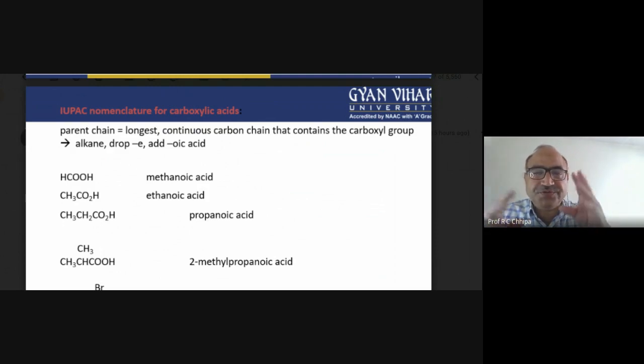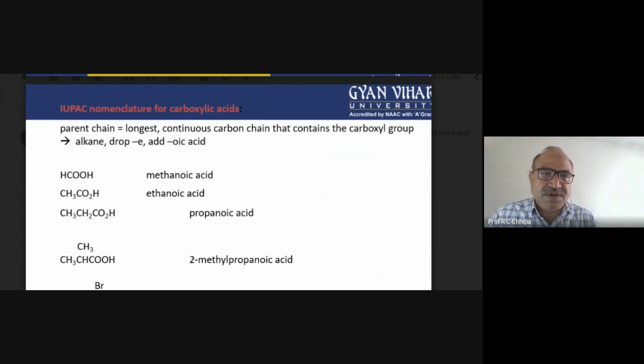More important is the functional group, because of that functional group the compound is named. So, the longest continuous carbon chain that contains the carboxyl group, alkane or alkene, then we have to drop the e and add the suffix -oic acid.